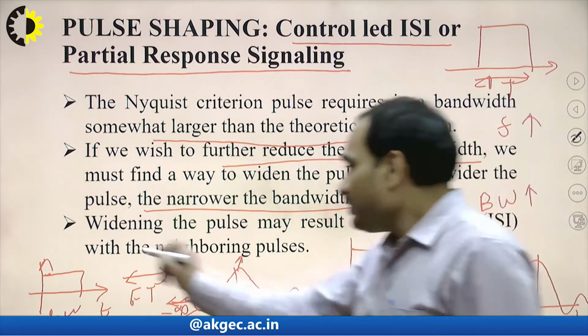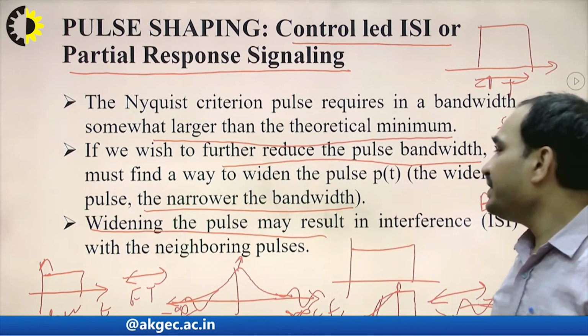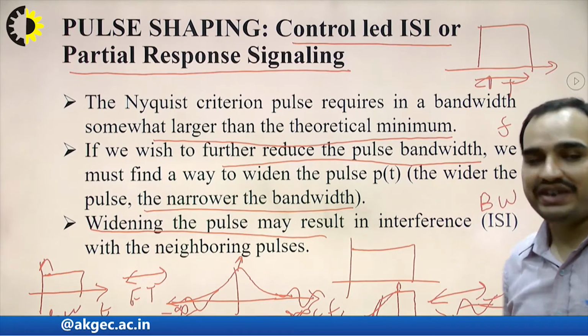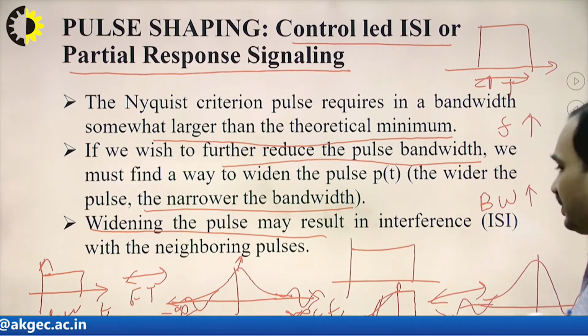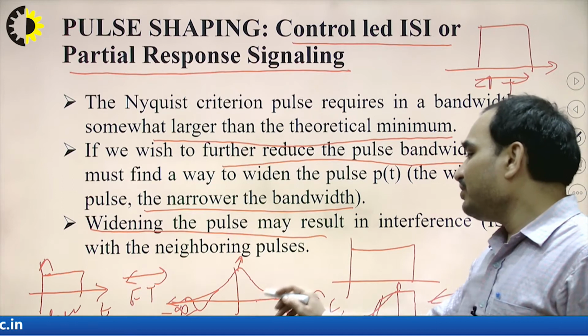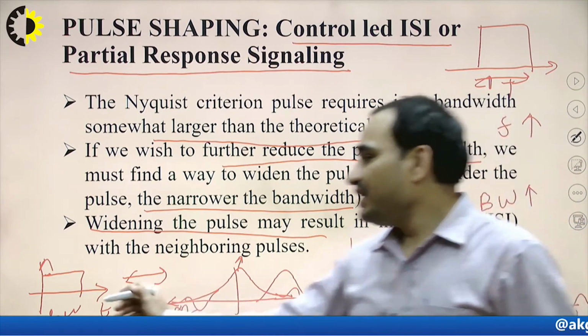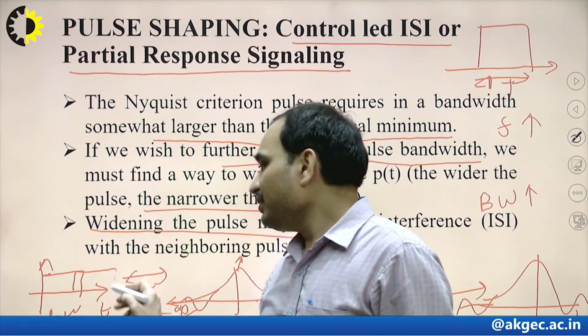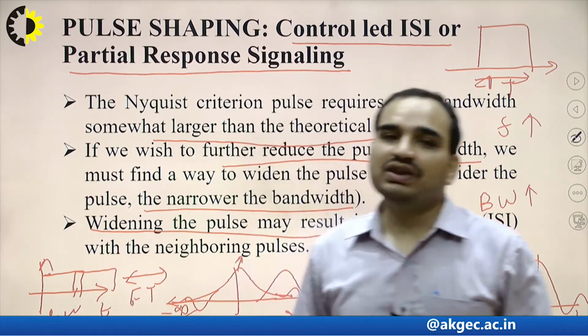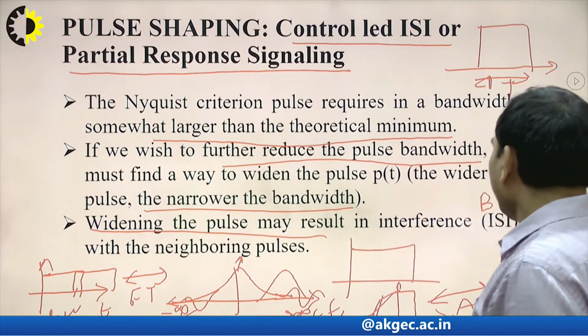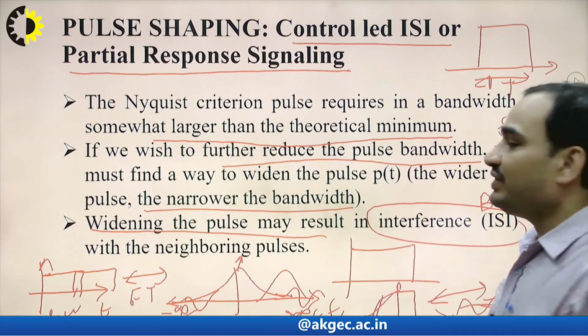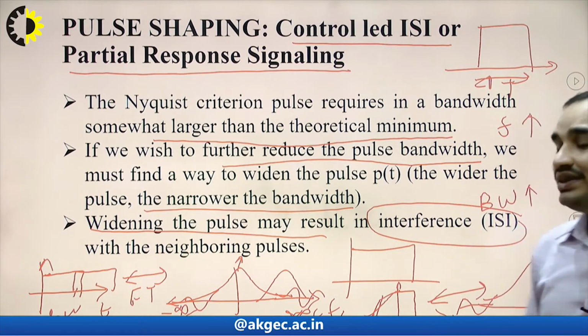So widening the pulses, as I have explained, may result in interference, because the consecutive pulse may interfere with the neighboring pulse, and due to the widening the pulses will overlap and interfere. That is why we will get inter-symbol interference, or ISI, with the neighboring pulse.